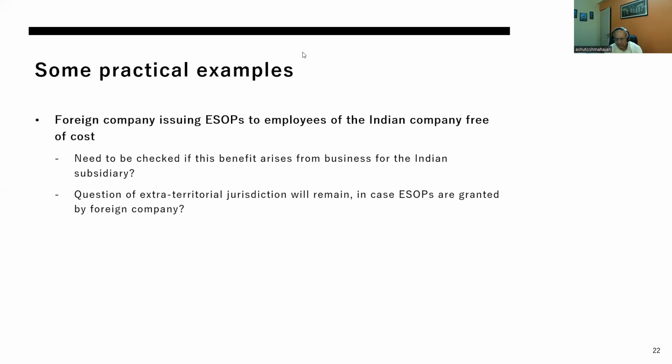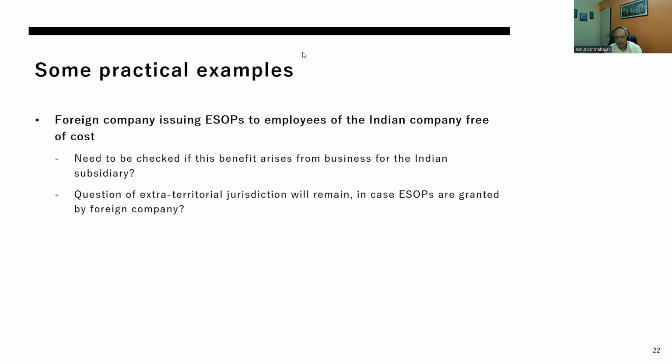Another question which might be relevant here is, in terms of services or benefits provided to overseas clients, whether the place where the benefit is consumed matters.